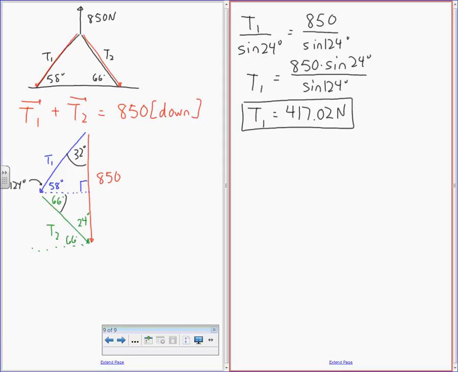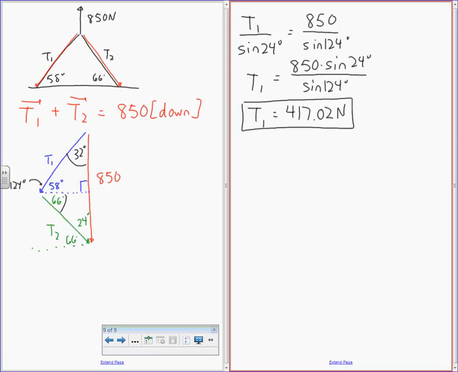Yeah, because T1 is in this direction, right? So 417 isn't this distance that we found, it's this distance. The vertical component isn't 417, so it's going to be smaller than that a little bit. If you were to calculate this distance from here to here, that's going to be a lot less than 417.